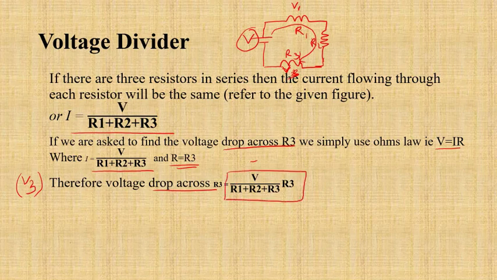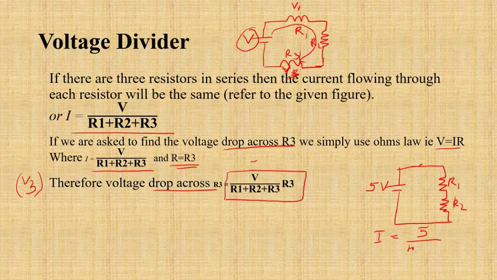Let me take a simpler one, just quickly. Most voltage dividers will be something like this. Let me call this 5 volts. This is R1. This is R2. So from here, what we need to do first is find out the current. Current I is equal to 5, or V, divided by R1 plus R2.